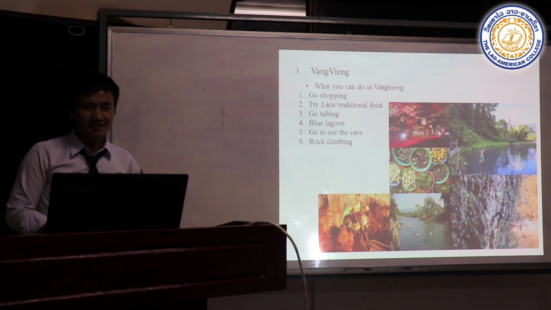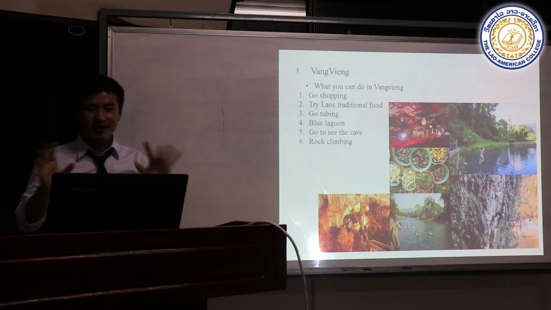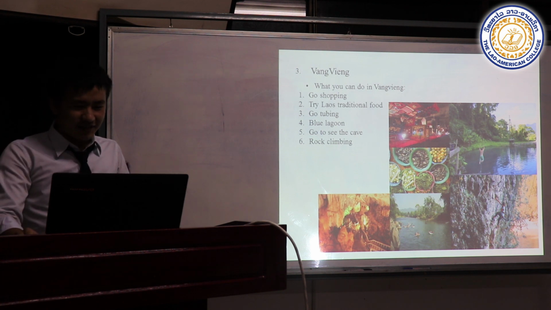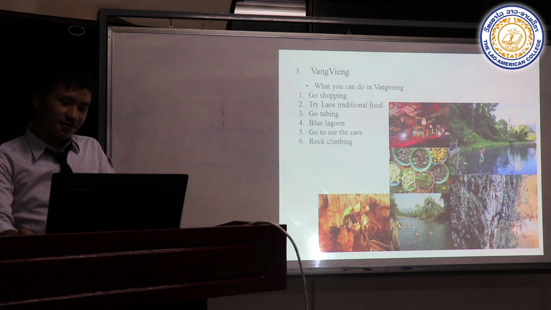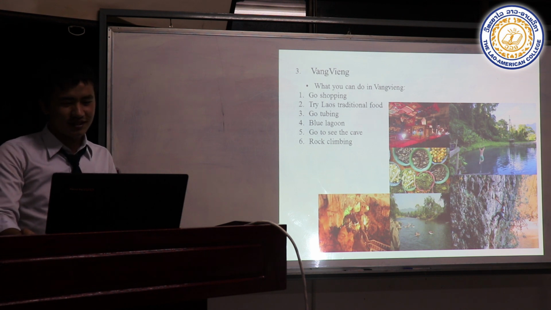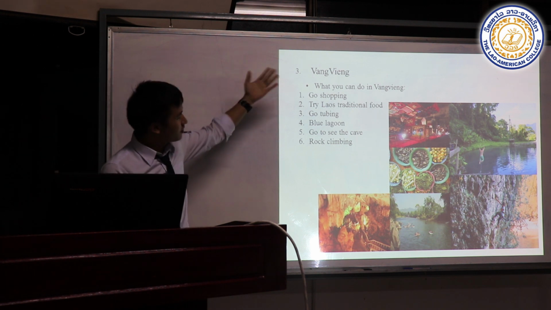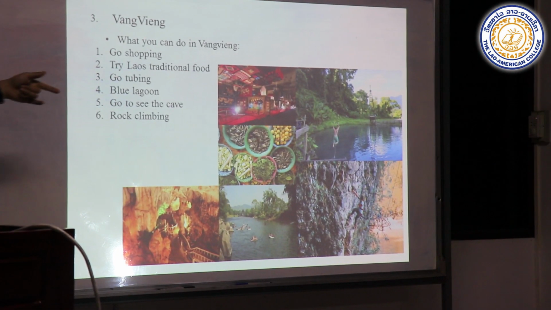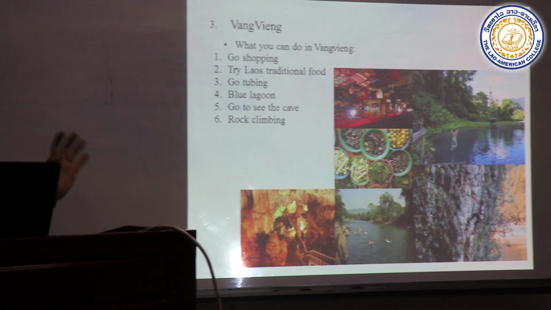Third, Vang Vieng. What can you do in Vang Vieng? There are many things to do, but I chose six main things that are very interesting. First, go shopping. Second, try Lao traditional food. Third, go camping. Fourth, the Blue Lagoon. Fifth, go to see the caves. Sixth, rock climbing. Here I'm showing the pictures: shopping, the banana market, food, Blue Lagoons, mountain climbing.